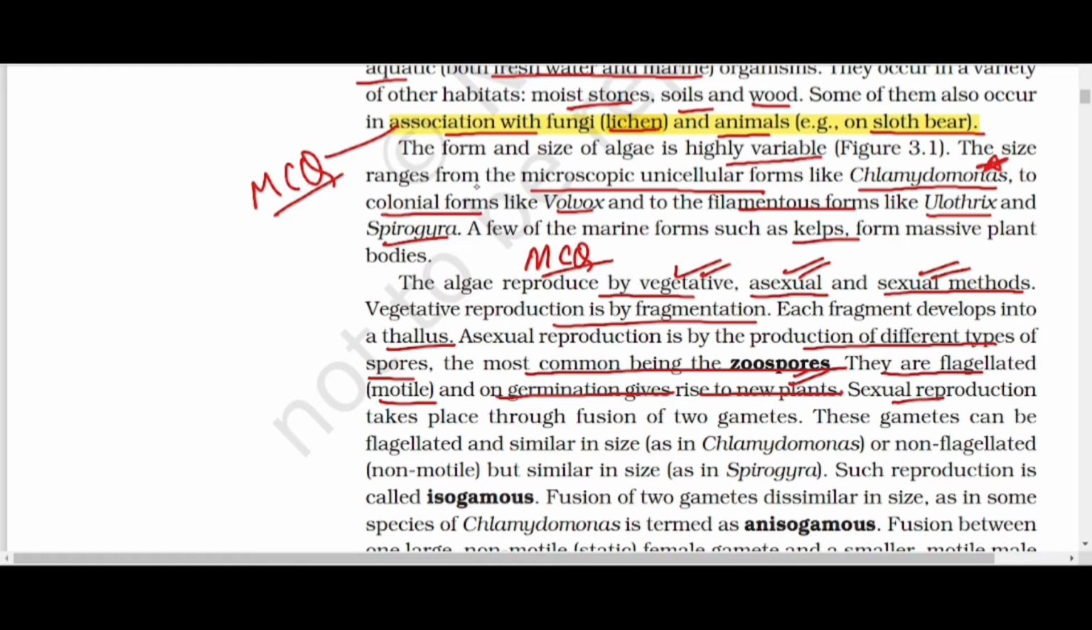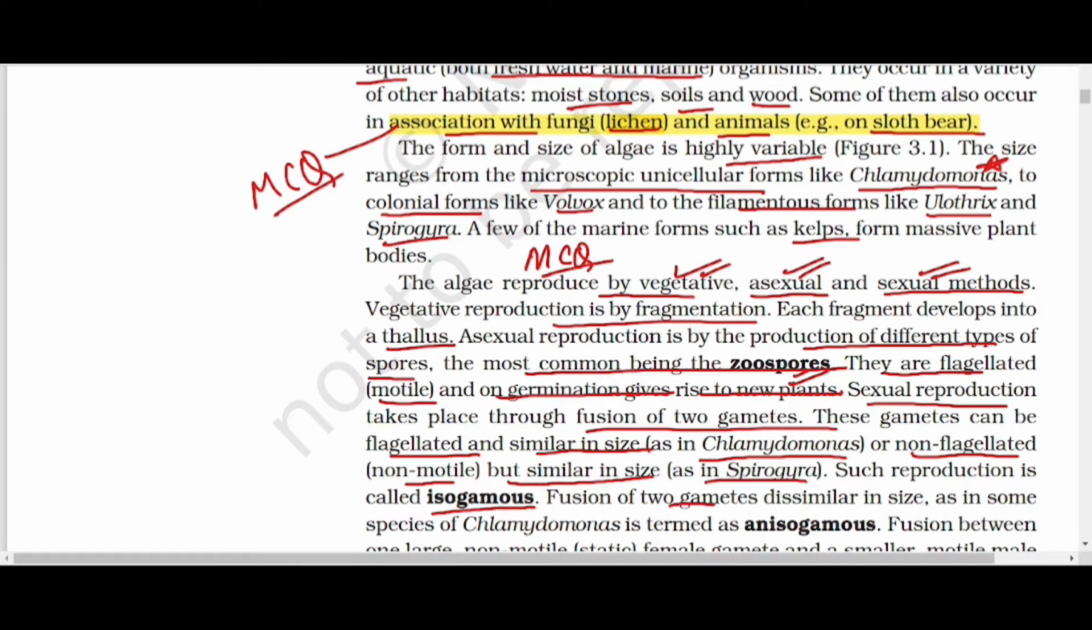Sexual reproduction takes place through the fusion of two gametes. These gametes can be flagellated and similar in size, as in Chlamydomonas, or non-flagellated and non-motile but similar in size, as in Spirogyra. Such reproduction is called isogamous.